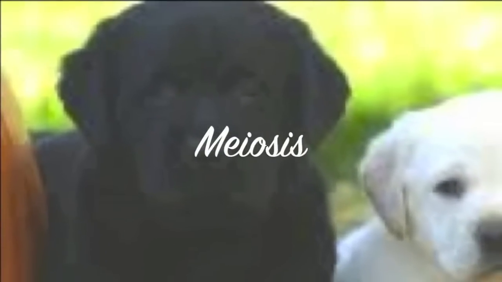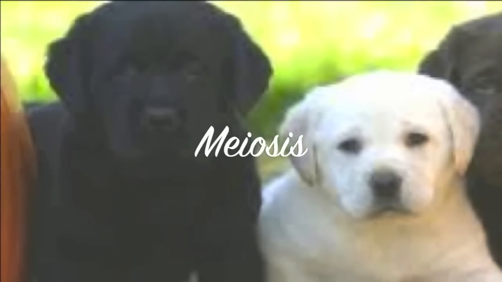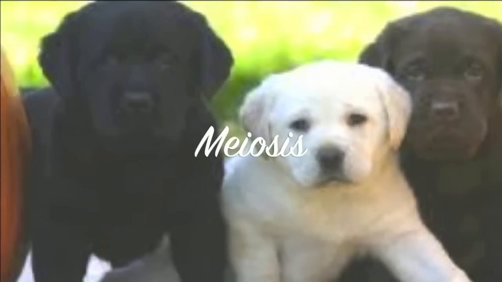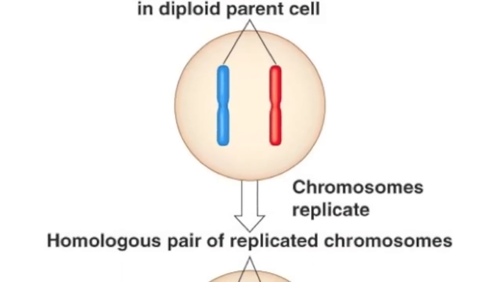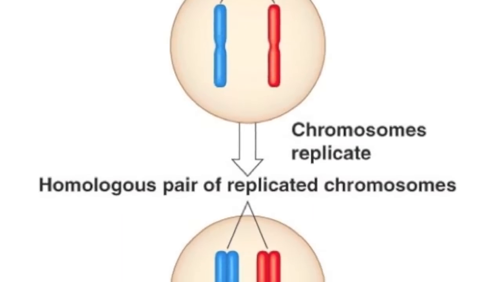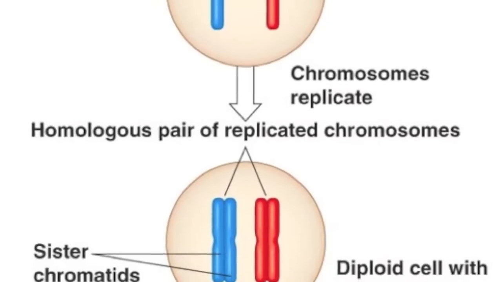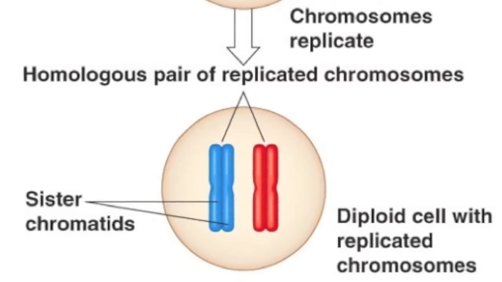Meiosis is the process of sex cell division, and like mitosis, it is preceded by the replication of chromosomes. This single replication is followed by consecutive cell divisions, meiosis 1 and meiosis 2. During interphase, the homologous pair of chromosomes in the parent cell replicates, resulting in a diploid cell with replicated chromosomes. Each chromosome contains 2 sister chromatids.